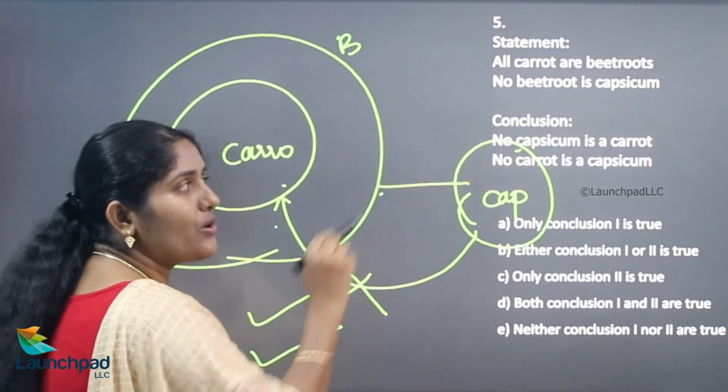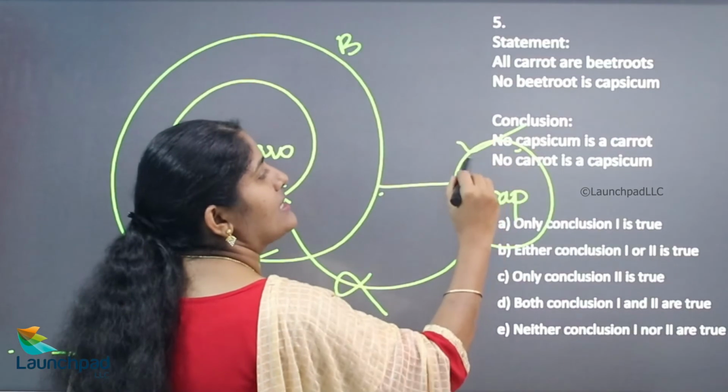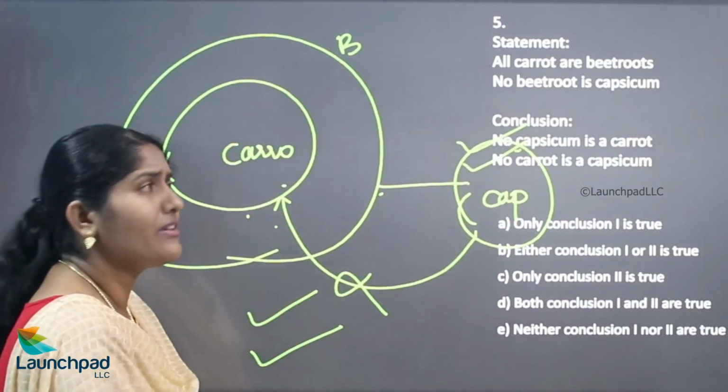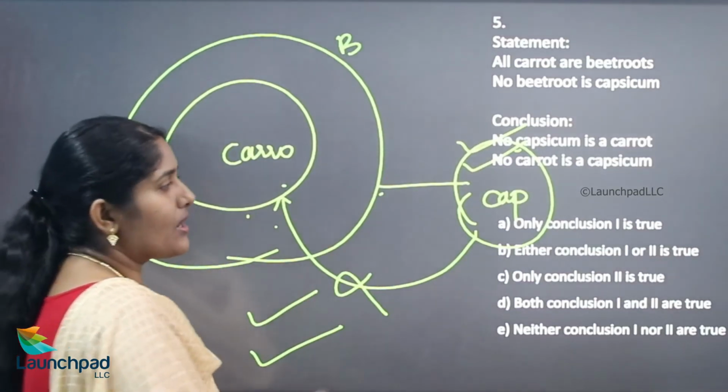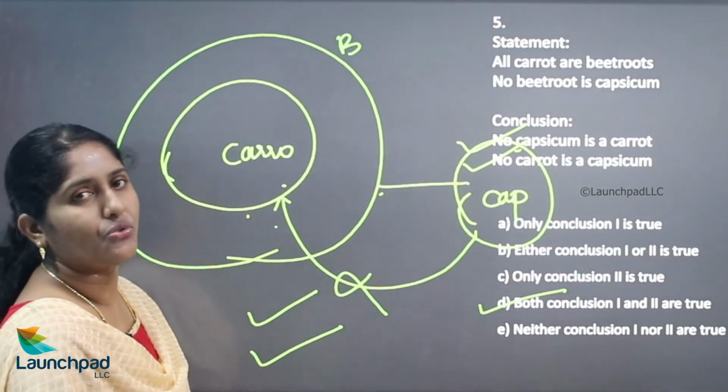Hence there is no relationship between carrot and capsicum. Both the conclusions say no relationship. Yes, in this diagram there is no relationship between carrot and capsicum. So according to this question, both conclusion 1 and 2 are true.